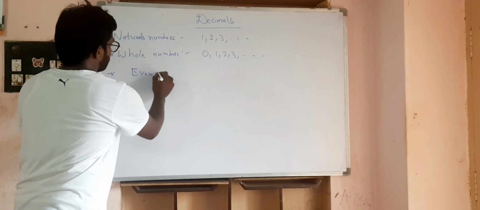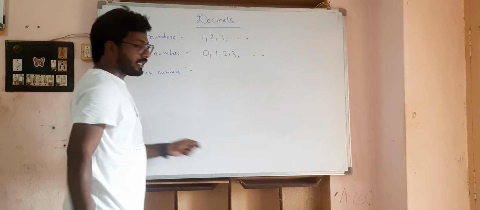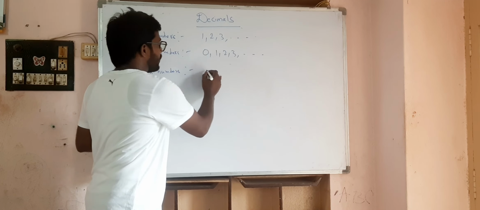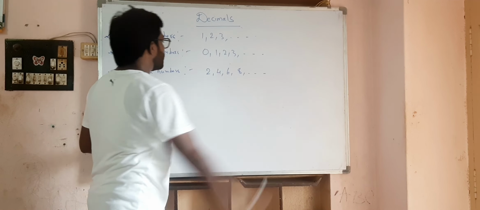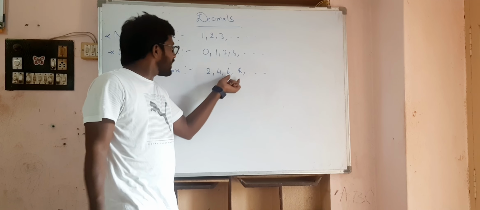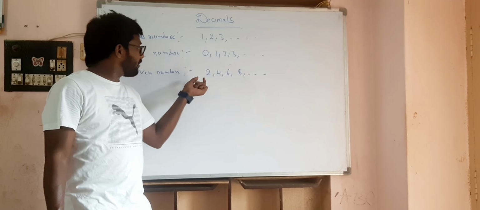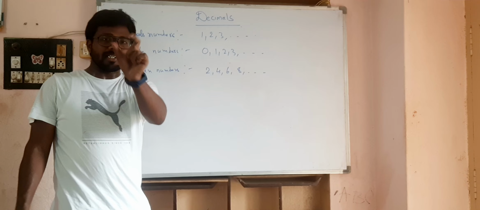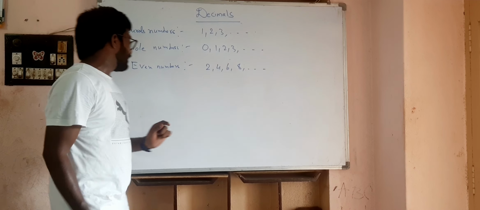Even numbers are the numbers which are divisible by 2, like 2, 4, 6, 8 and so on. Divisible by 2 means when you divide with the number 2, you get the remainder 0.